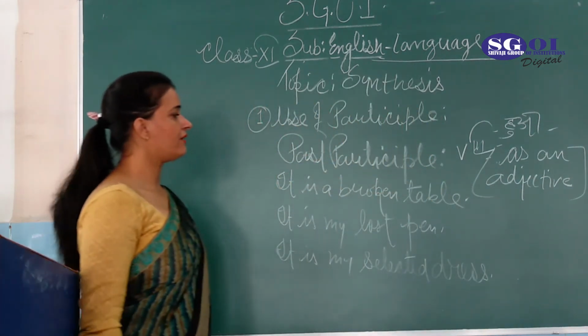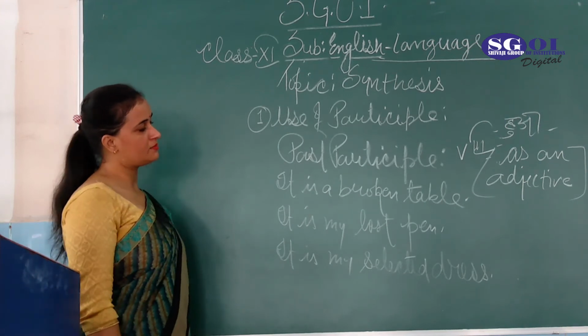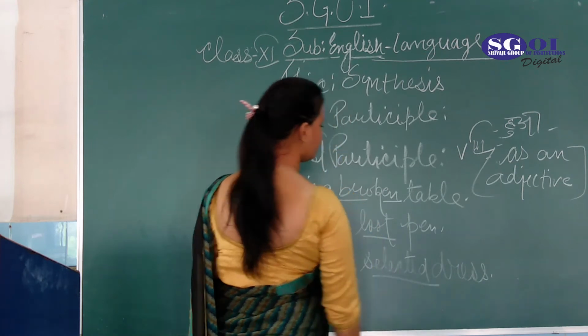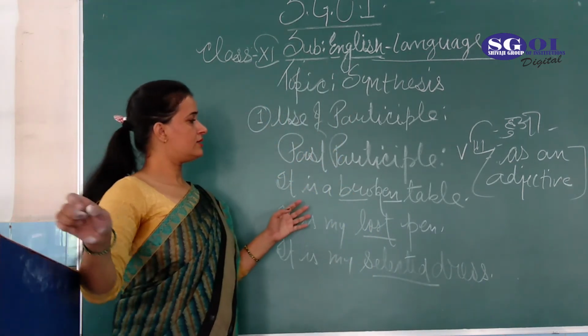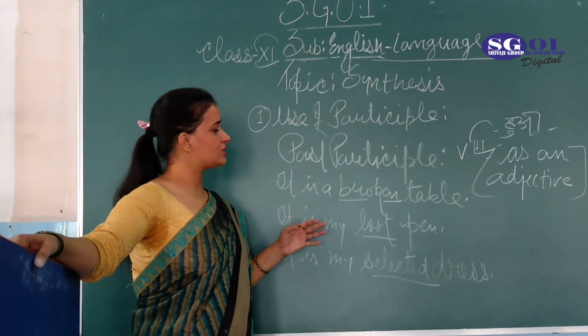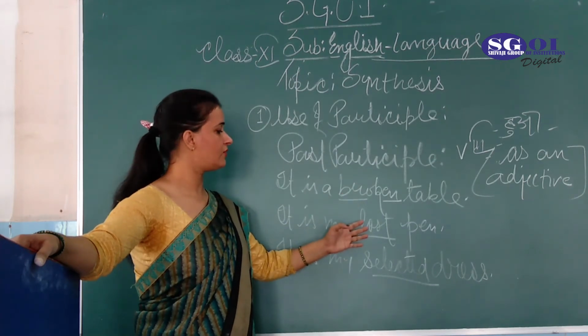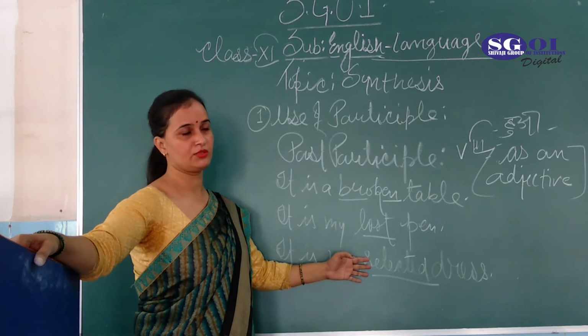Okay. So you have to find out the past participle in the given sentence. So this one, and this one. It's an easy way that you will get to know that these are the past participle, because this is the third form of the main verb, and this is also the third form of the main verb.